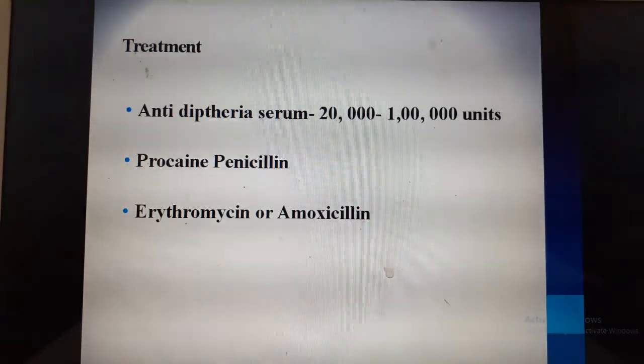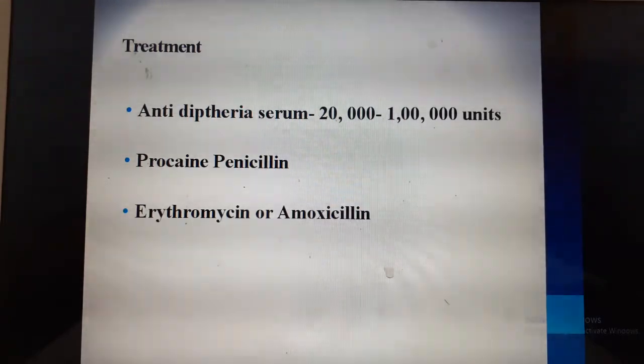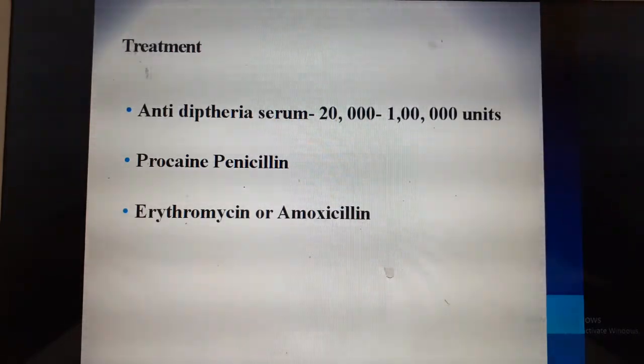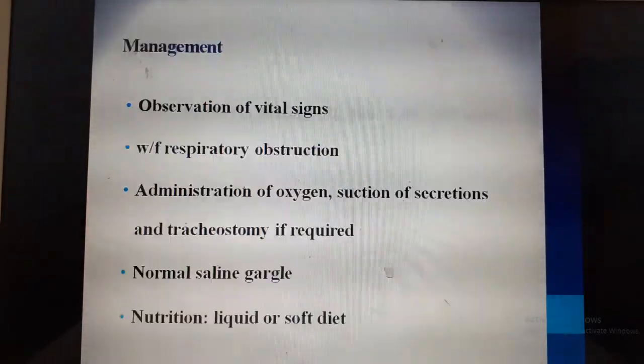Treatment is by giving anti-diphtheria serum. Mainly it is an anti-diphtheria antitoxin which is given as 20,000 to 1 lakh units. It has to be given within 5 days. It really helps the child to recover from the infection. Other antibiotics given are procaine penicillin, erythromycin or amoxicillin. These are also other effective drugs.